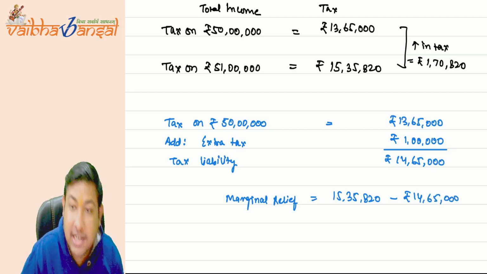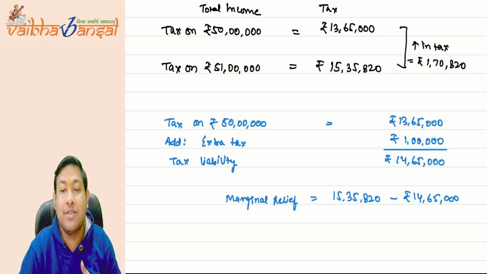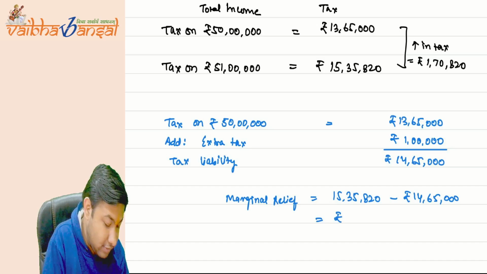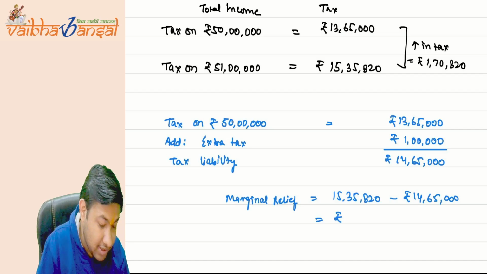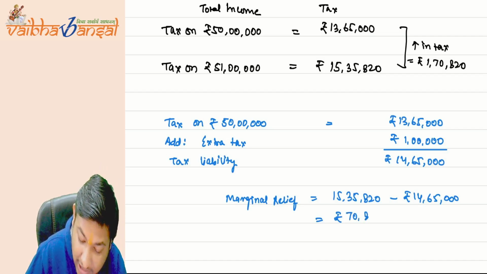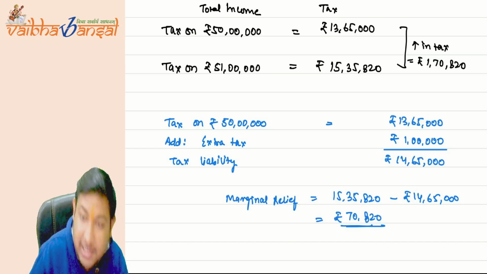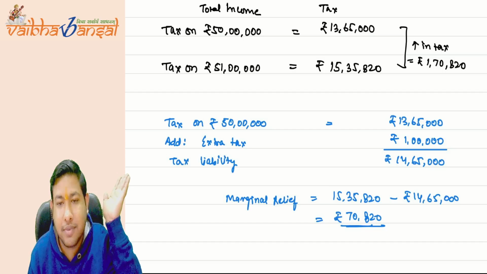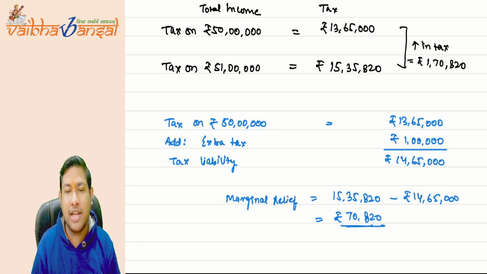When you calculate this, 15 lakh 35,820 minus 14 lakh 65,000 comes to 70,820 only. That was the problem of the assessee, and the government said, okay, give this relief.